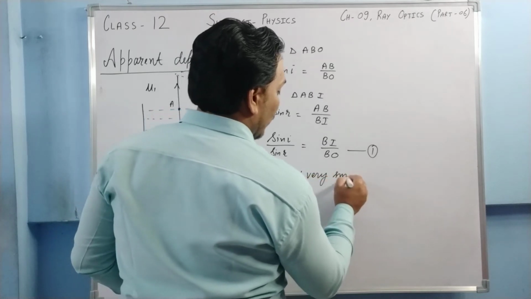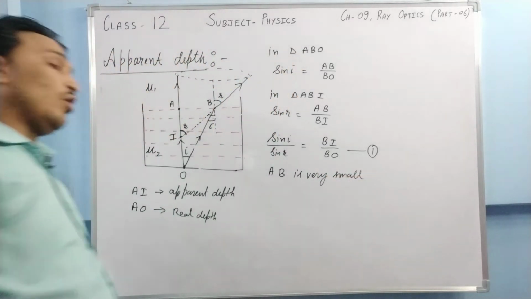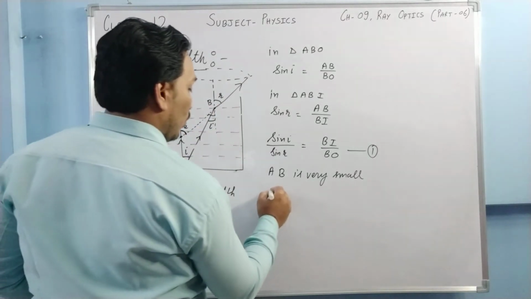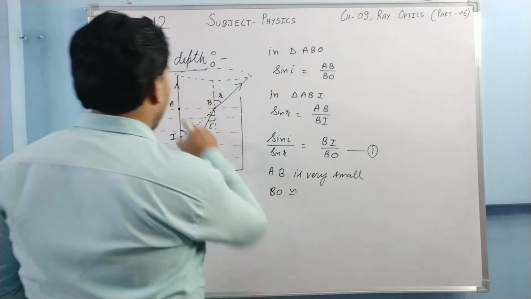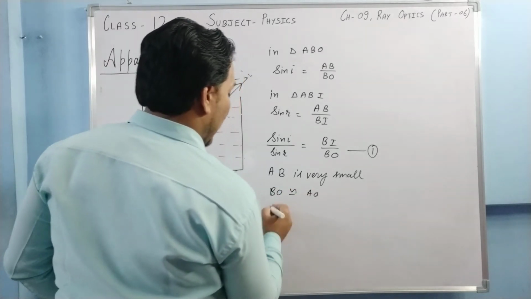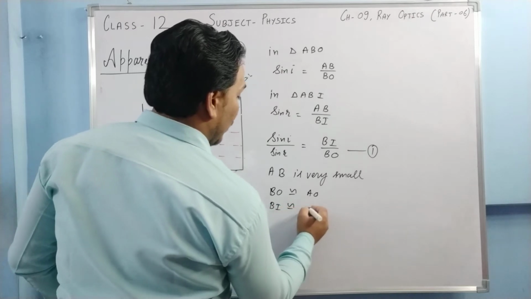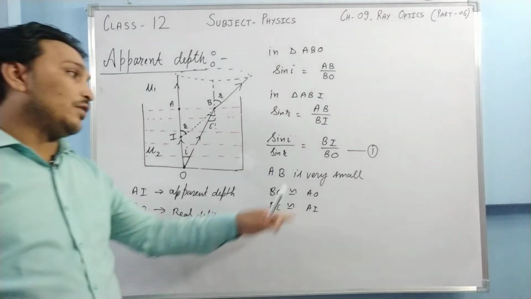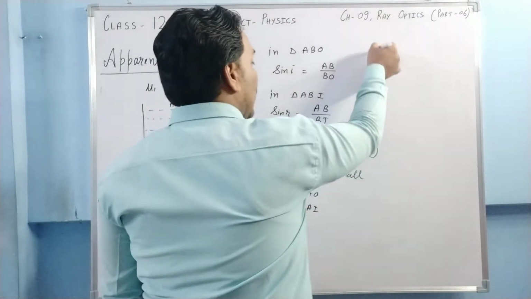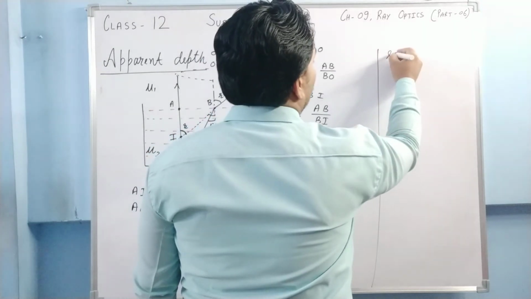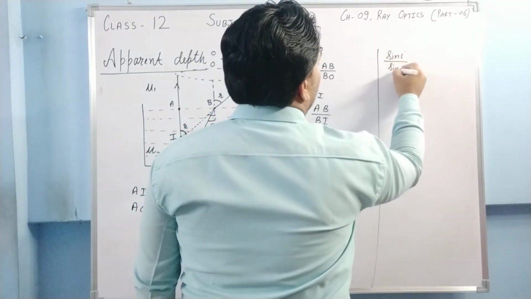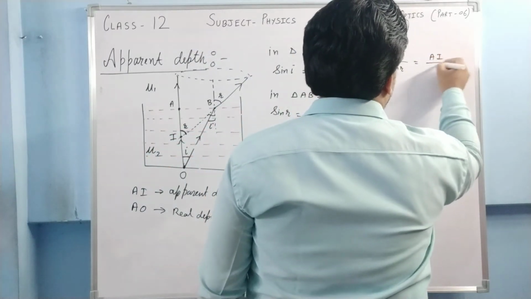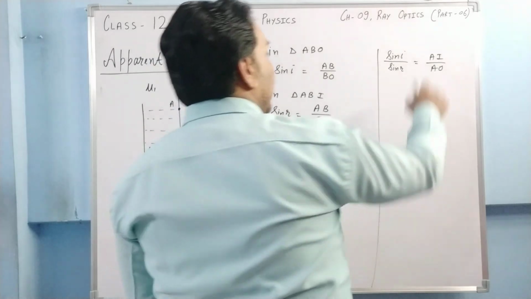AB is very small. And if AB is very small, what can we say? We can say that BO is approximately equal to AO and BI is approximately equal to AI. So I'm going to put these values over here. So I'm going to have sin i by sin r is equal to AI upon AO.